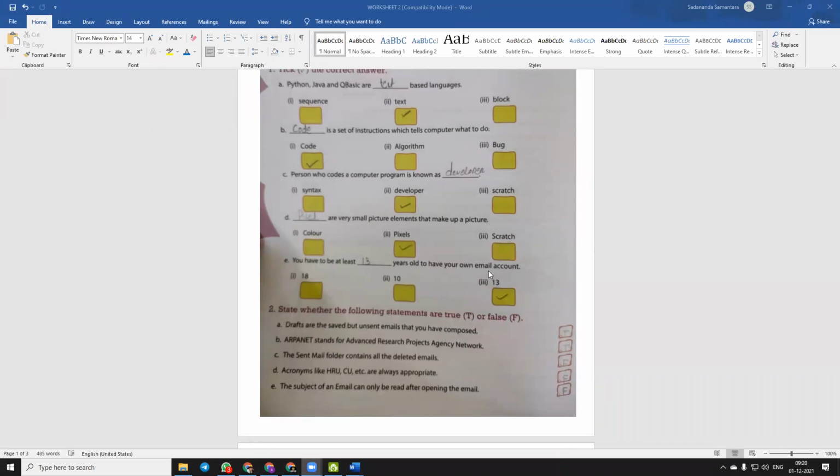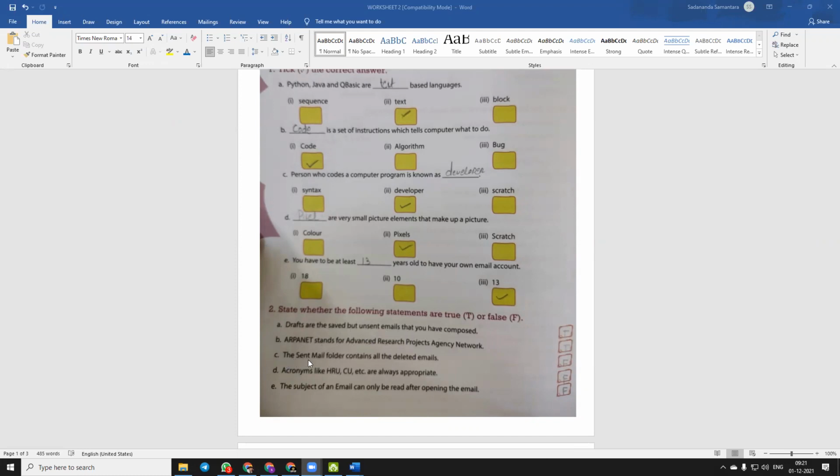Now students, question number 2 of page number 100. State whether the following statements are true or false. So we have to write down only T or F. Okay. Drafts are the saved but unsent emails that you have composed. Yes, this statement is true. ARPANET stands for Advanced Research Project Agency Network. Yes, this statement is also true.